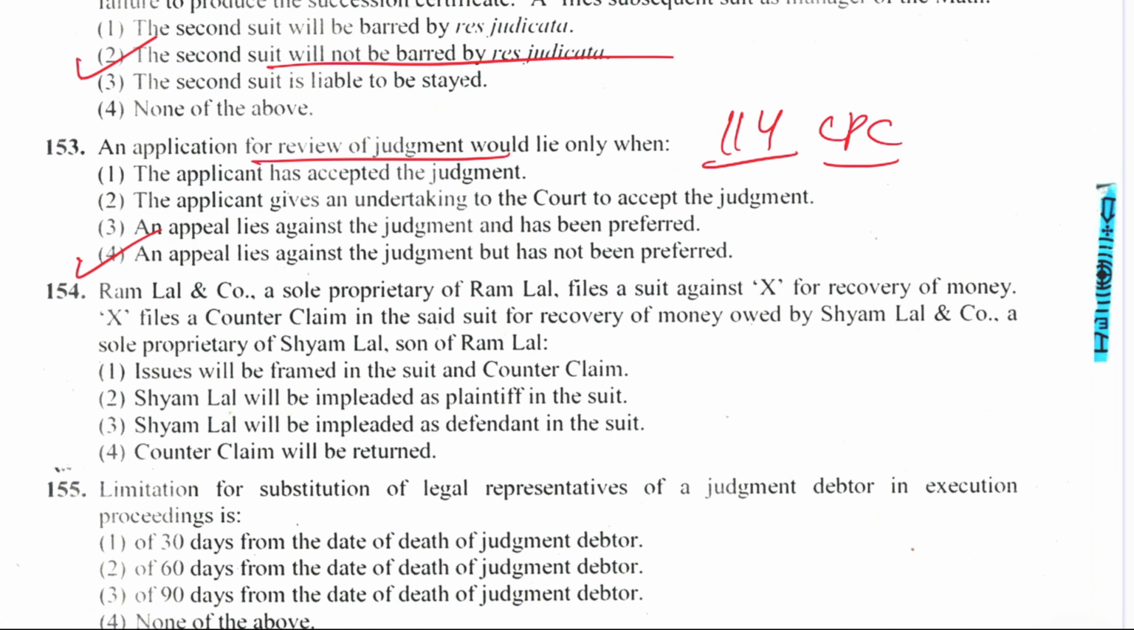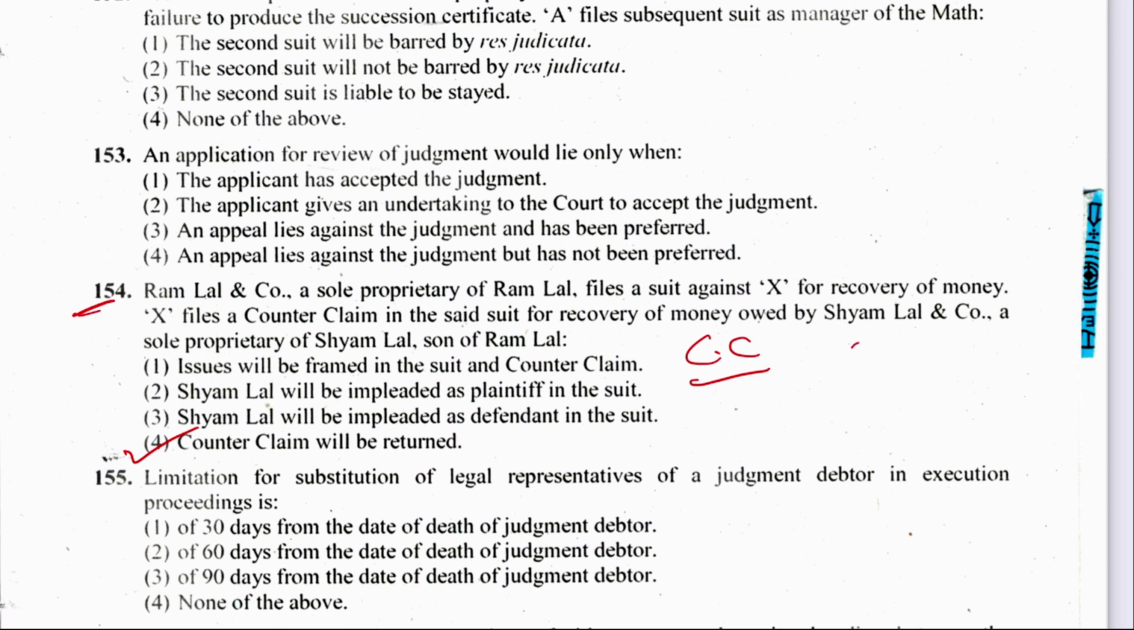154. Ramlal and Company, a sole proprietary of Ramlal, files a suit against X for recovery of money. X files a counterclaim in the said suit for recovery of money owed by Shamlal and Company, a sole proprietary of Shamlal, son of Ramlal. The issues will be framed in the suit and counterclaim; Shamlal will be impleaded as plaintiff in the suit; Shamlal will be impleaded as defendant; or the counterclaim will be returned. Right answer is option number 4. Counterclaim will be returned. And it is what? Counterclaim is mentioned in Order 8 Rule 6A of CPC.